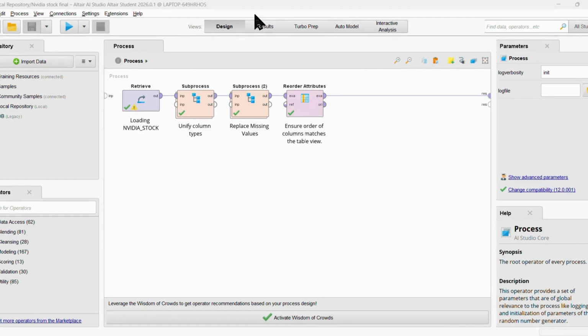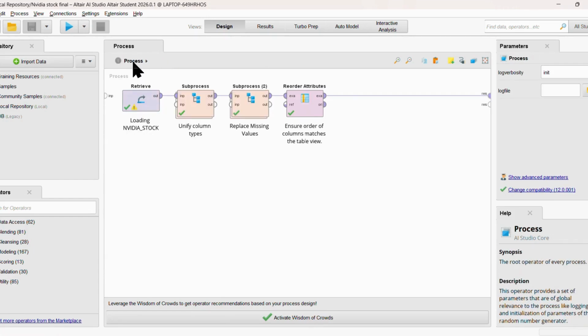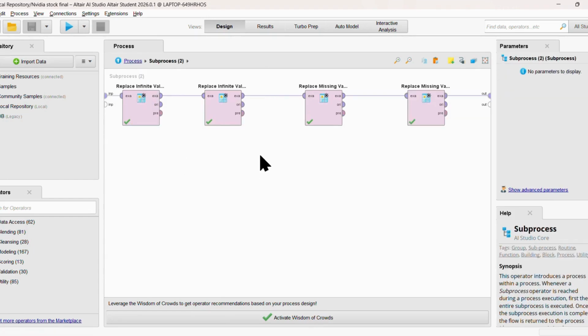A subprocess is a small automated workflow inside the main process. Here there are 2 subprocesses: unify column types and replace missing values. In unify column types, we have 3 blocks which convert nominal to text, text to nominal, and numerical to real. And in replace missing values, there are 4 subblocks, that is replace infinite values, and replace missing values.